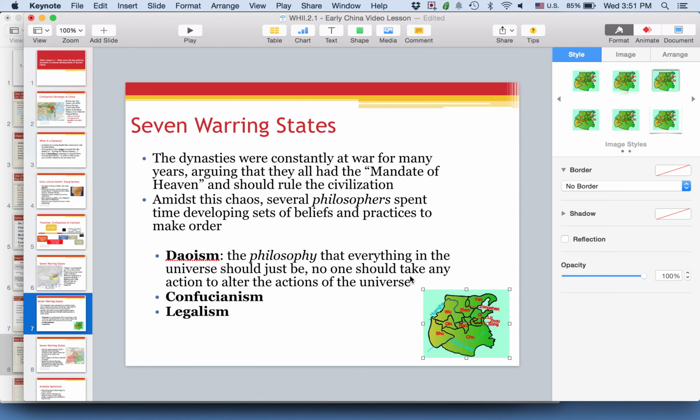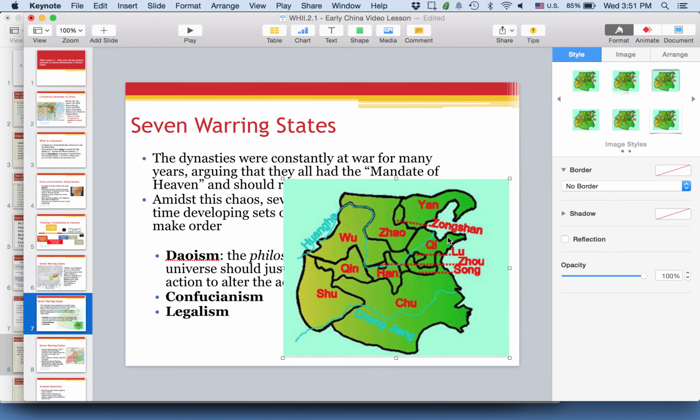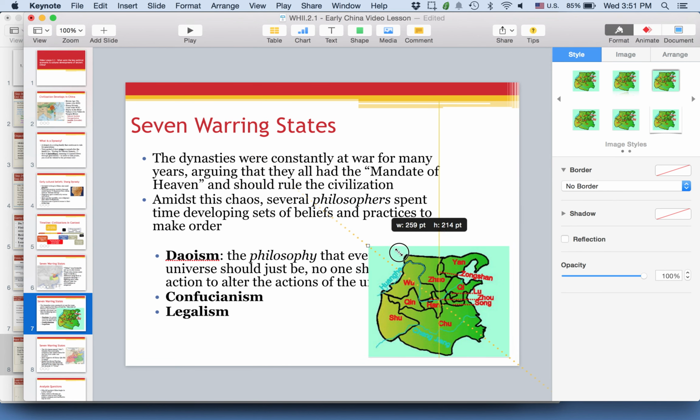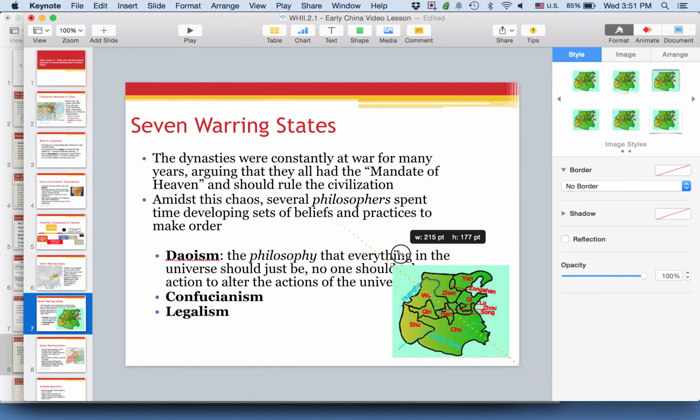And if we let nature just naturally exist, then all the forces will balance themselves out, and all will be well. That's where we get that concept of yin and yang from. There's good and there's bad, but there's a meeting in the middle that will ultimately balance everything out. That philosophy emerged because of the seven warring states, that these philosophers were trying to figure out ways to draw order. Two other philosophies that emerged are called Confucianism and legalism.